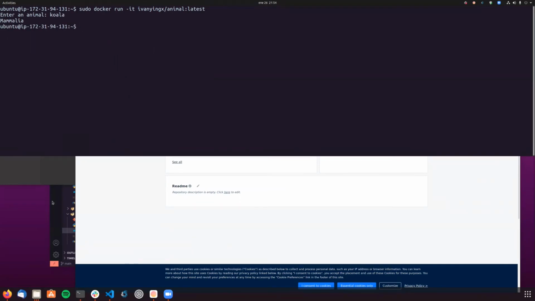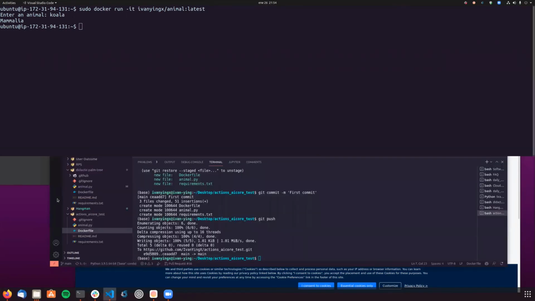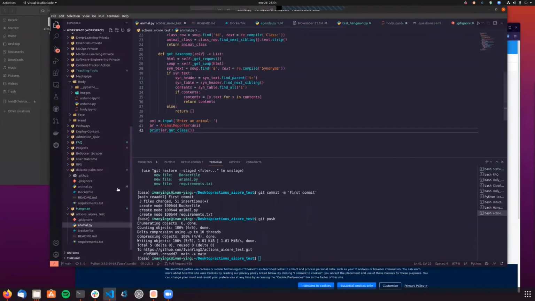So instead of just saying Mammalia, I want to say something like, for this animal, for example dog, animals belong to the whatever class. So if we go with dog, it will print something like dog belongs to the Mammalia class.